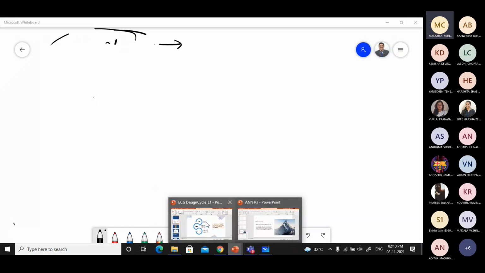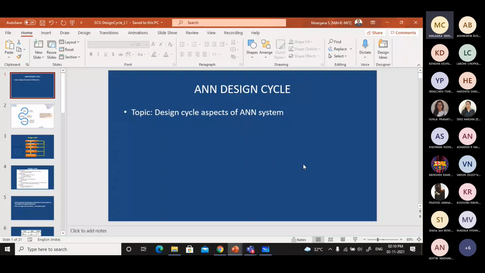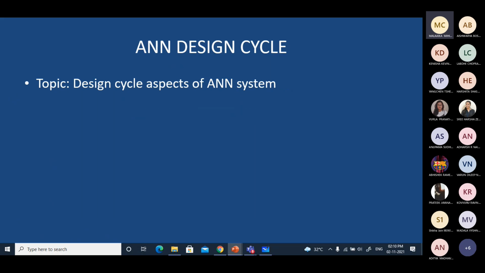So let me share my slide. Are you able to see my slide? Yes, sir. Okay. So who is that moving the pointer? Somebody is controlling my screen.